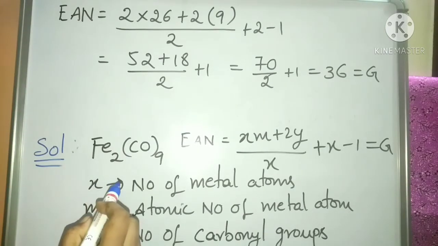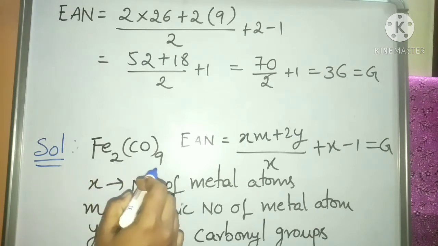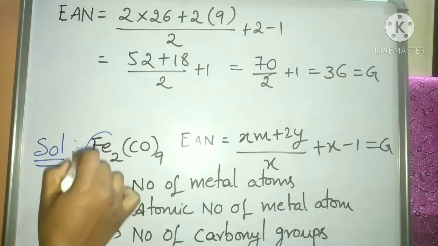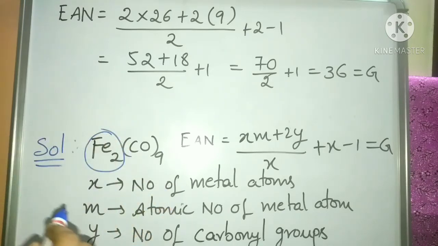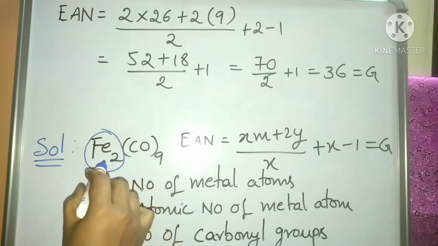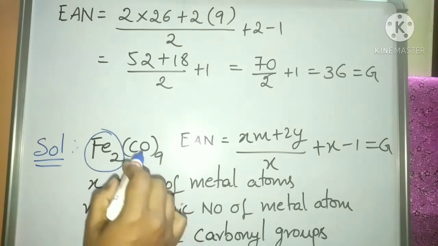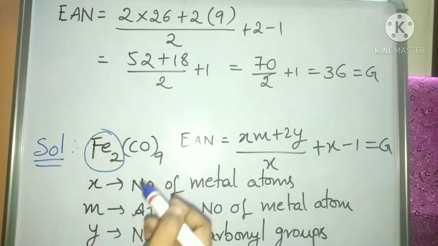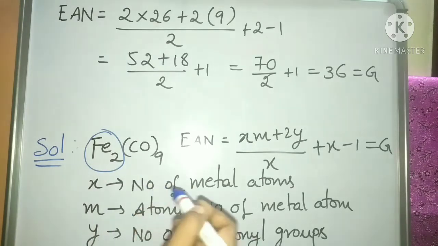The second option is iron Ina carbonyl, that is Fe2(CO)9. Here we see two metal atoms, that means it is a polynuclear carbonyl. To calculate EAN for polynuclear carbonyls, it is different from monomeric carbonyls.